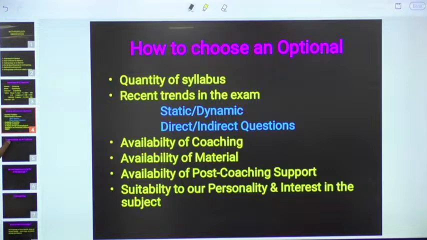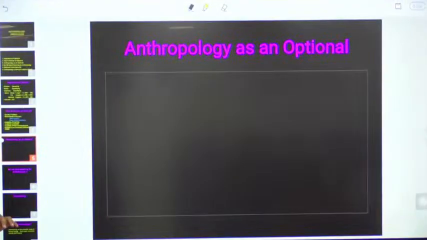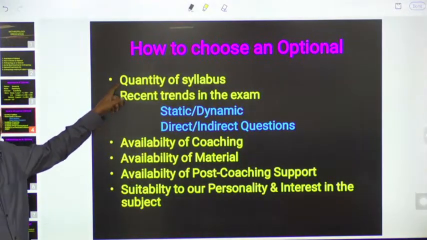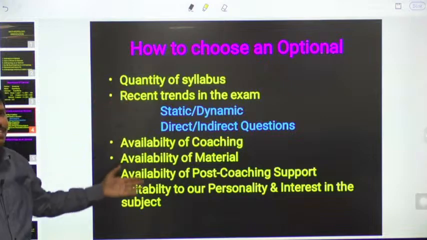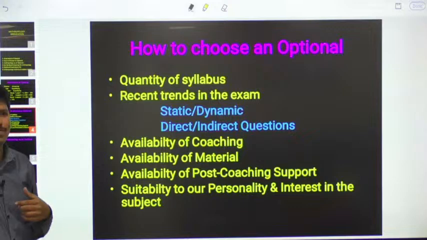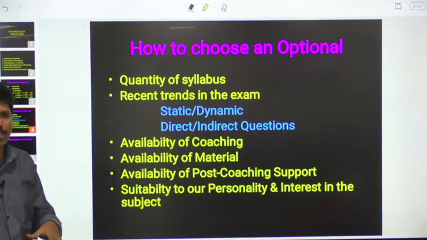And anthropology as an optional. What are the advantages of anthropology? See, here we have to analyze based on these criteria. These are the criteria which are given by different students who were selected. These are the criteria which were given by the seniors or experts who are there in this field.